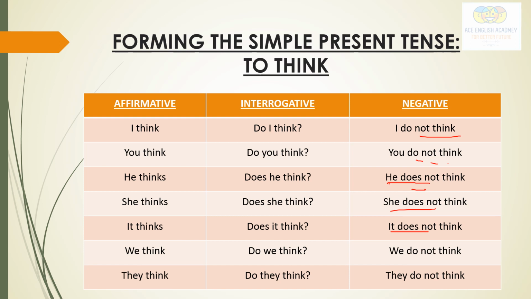And simple affirmative sentences, see here. He thinks. She thinks. It thinks. With third person singulars, here I have used s and here I have used does. Okay.